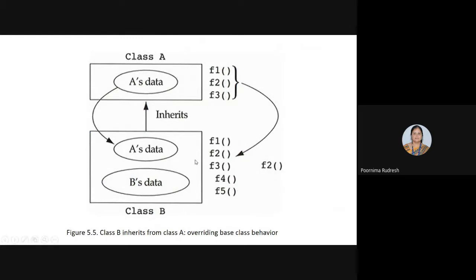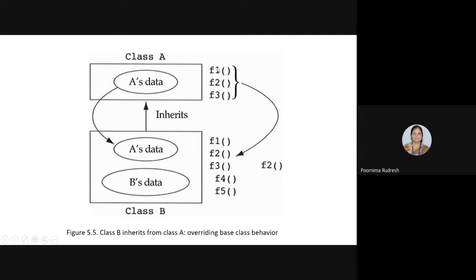So for example, see here, I'm considering the F2 function. Class A is the base class and class B is the derived class, so class B is deriving the class A data as well as its functionality. Here we are discussing the overriding of the base class behavior.